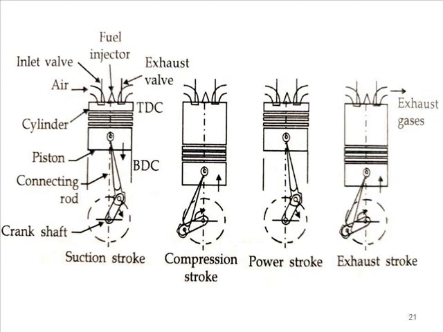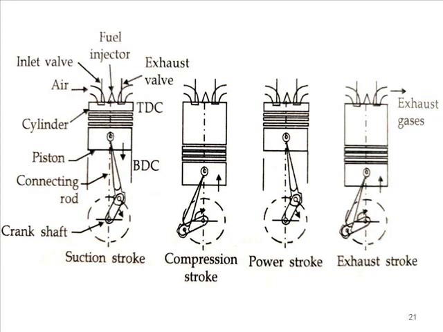During the suction stroke in the case of a diesel engine, air from the atmosphere via the air filter will enter the engine cylinder when the piston descends from TDC to BDC and when the suction valve is operated. At the end of the suction stroke, the entire cylinder is fully filled with fresh air only, and the piston is at BDC, that is, at bottom dead center.